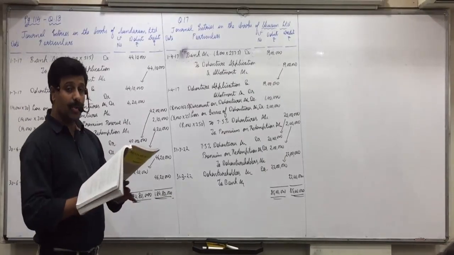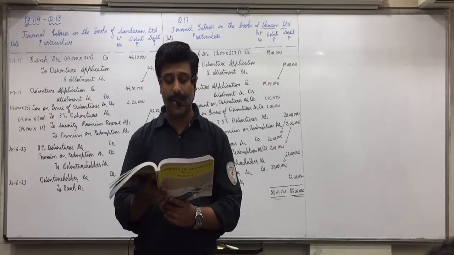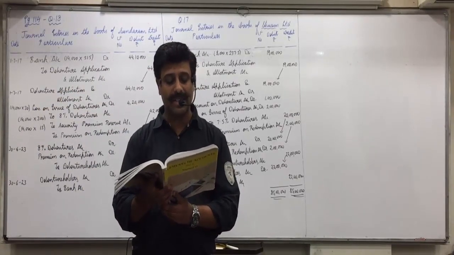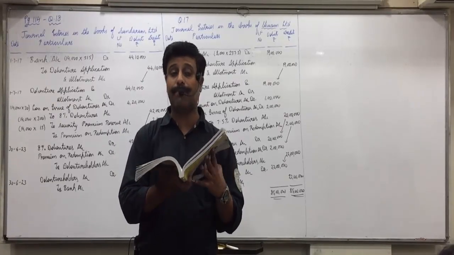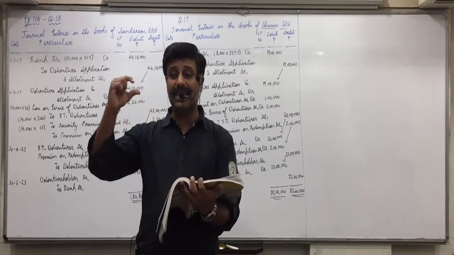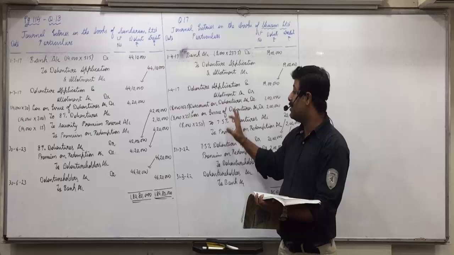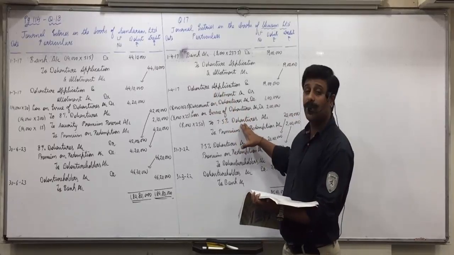Satyam Limited issued 12,000 8% debentures of 100 each at par as on 1/7/17. Underline "issued at par." Be careful with the steps we have done. First you pass the entry of issue at par, which means the second entry will be simply debenture application and allotment to debenture.